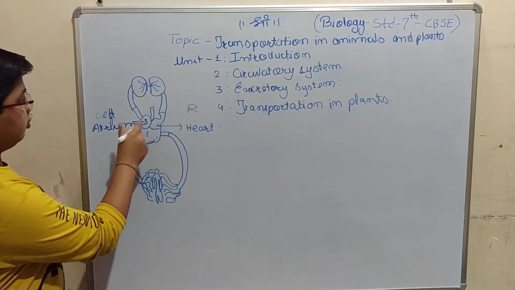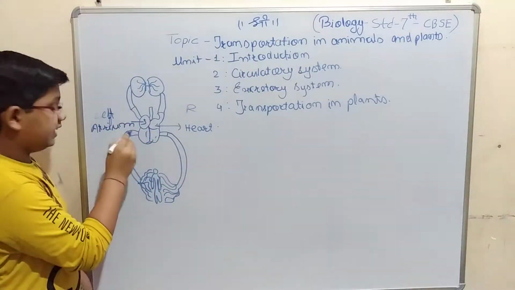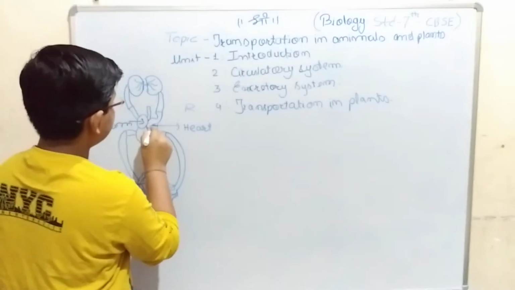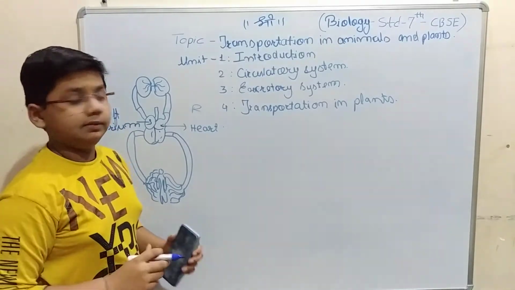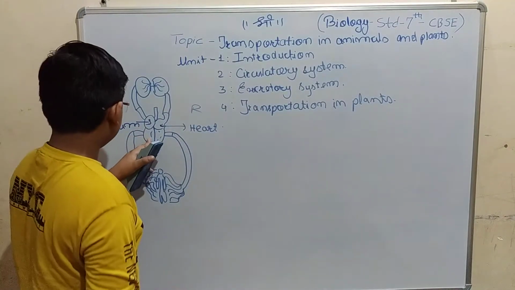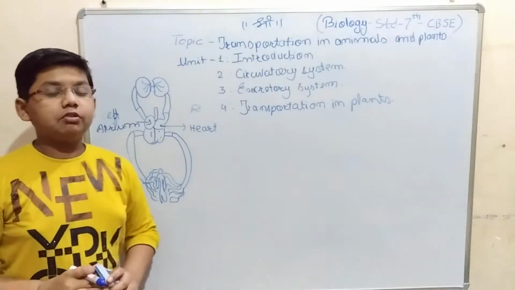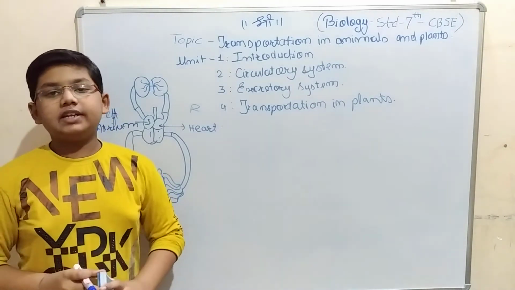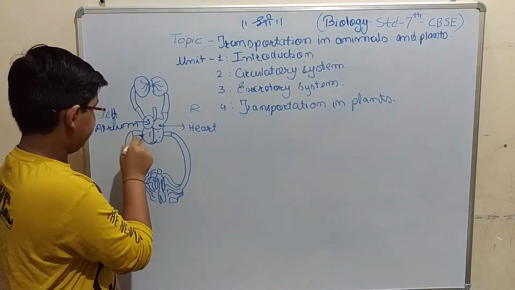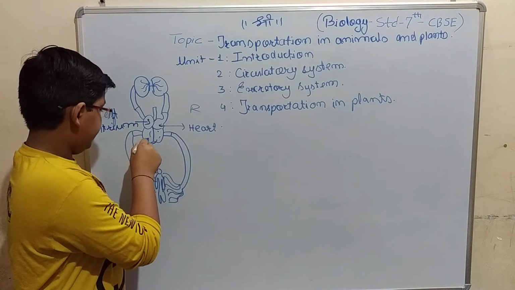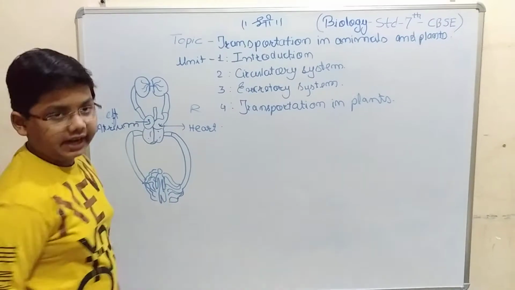This part of the heart is called the left atrium, and this part, on the left side of the heart below it, is called the left ventricle. In the same way, this is the right atrium, and this is the right ventricle. It is as simple as that. We just have to remember atrium and ventricle, and we can easily name them by using the sides. This is left and this is right, so this is the left atrium and this is the left ventricle, and this is the right atrium and this is the right ventricle.